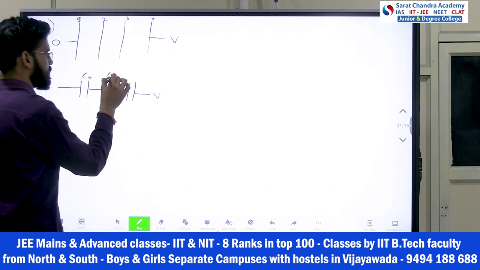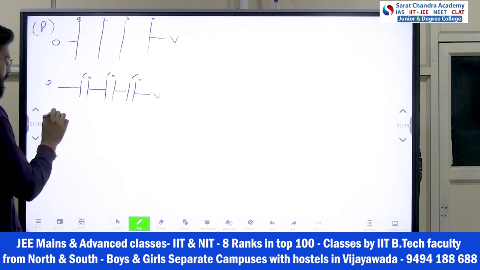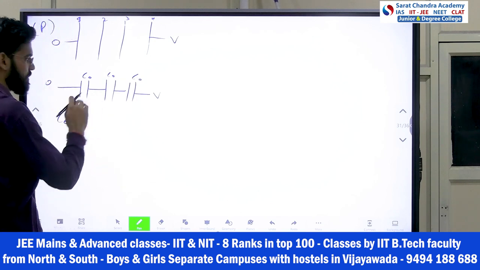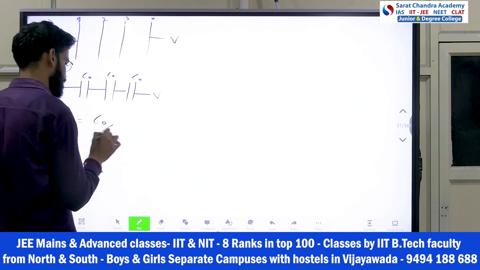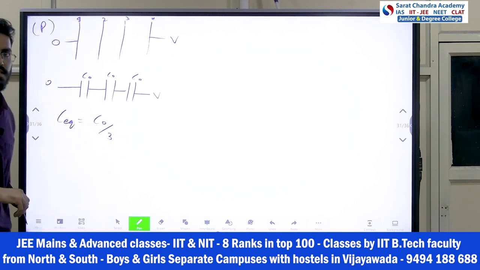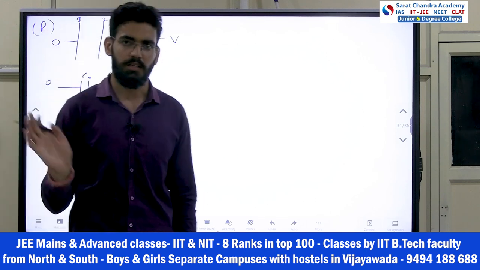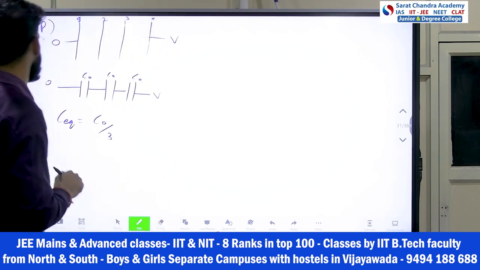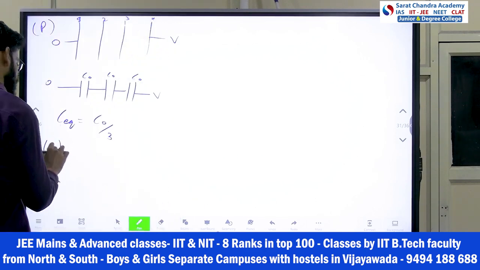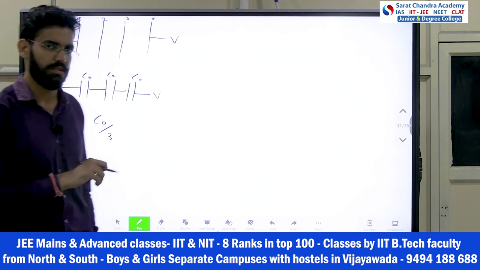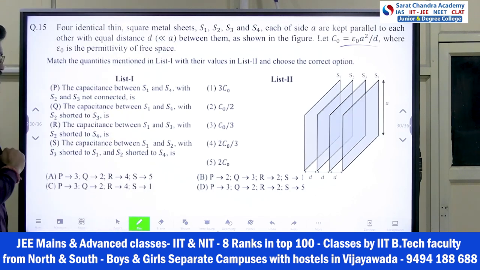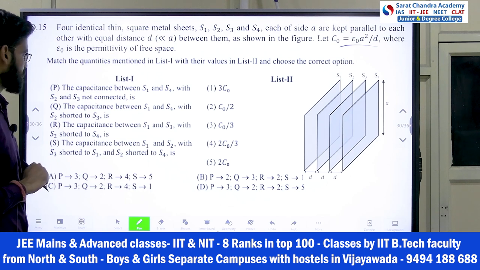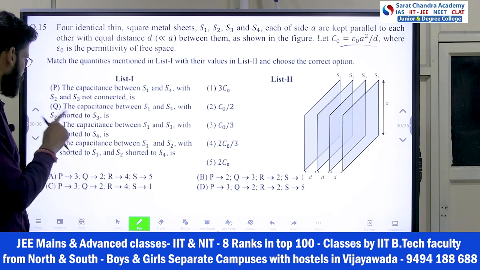This is C naught, C naught, C naught. So in P part, what is the C equivalent? I can say 3 capacitors in series connection. So what will be the answer? C naught by 3. Simple. Series connection, parallel connection in capacitors you have already studied, right? So P part, then Q part you come. This is a question from the notes only. We solve this kind of question, plates connected to each other like that. Now see the question: the capacitance between S1 and S4 with S2 shorted with S3.